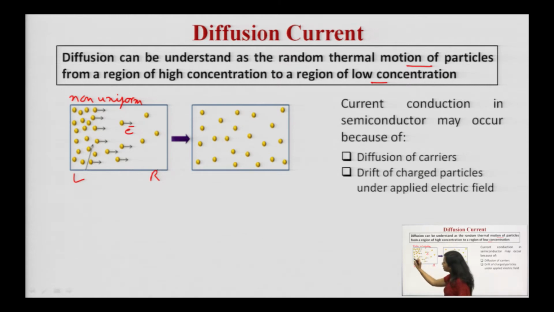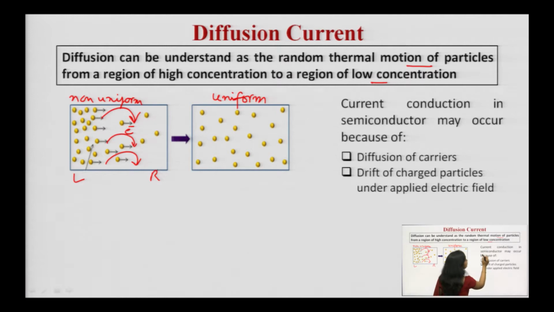So, these electrons tend to move from a region of higher concentration to a region of lower concentration, from left to right, and after a certain time you will find a uniform distribution. You can observe in this pattern that the concentration of electrons in this entire piece is uniform. So, this is how you can understand the diffusion process.